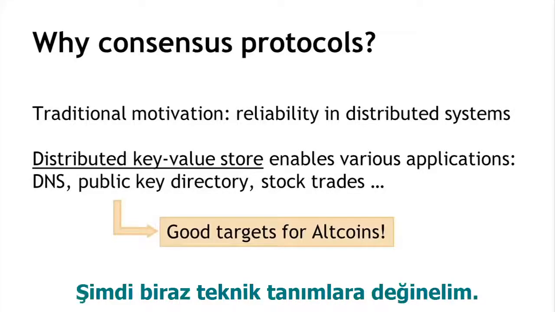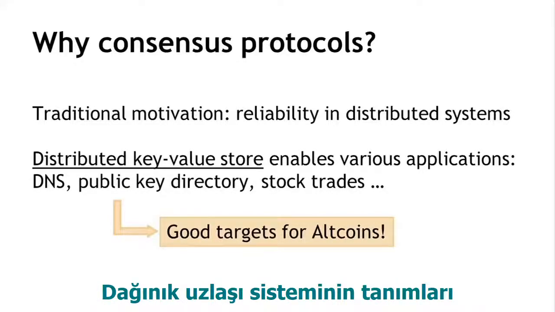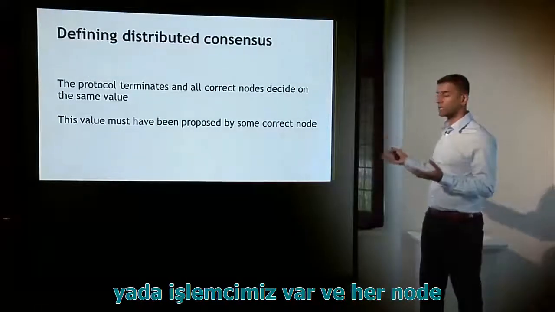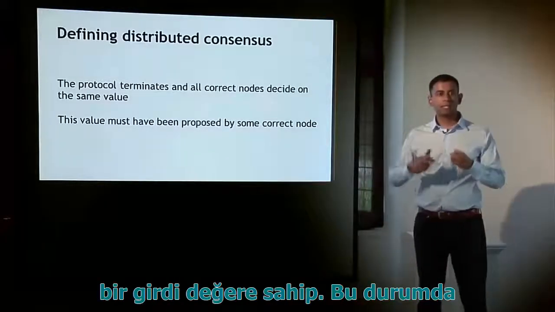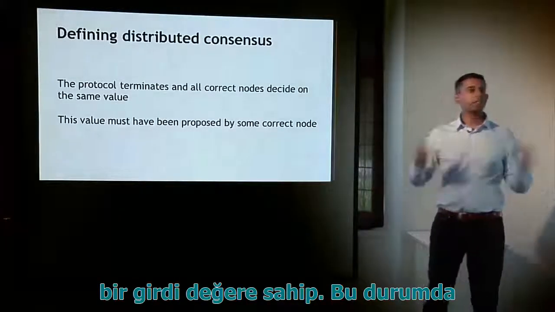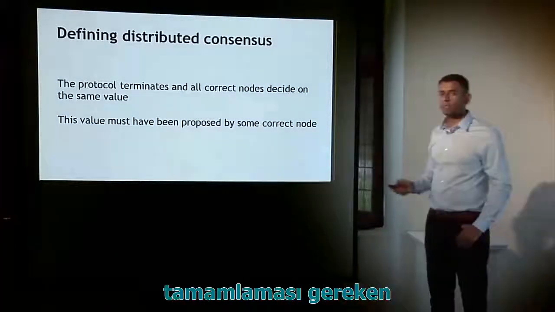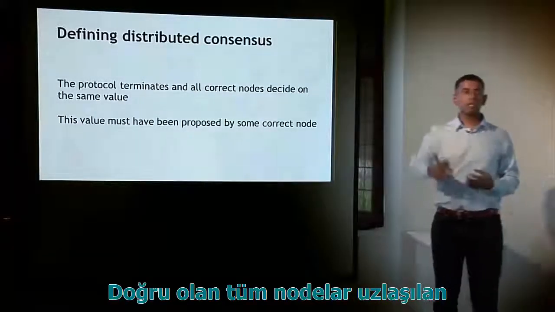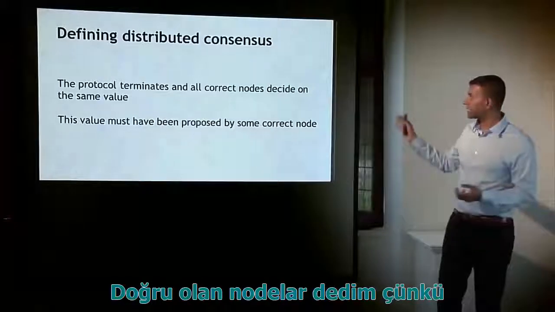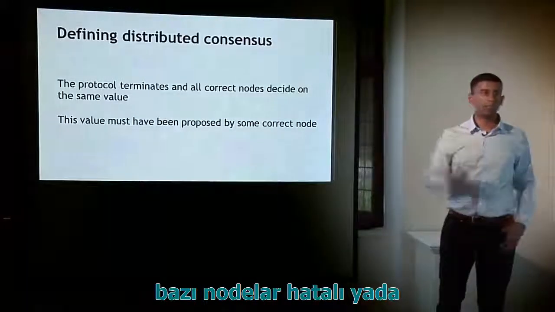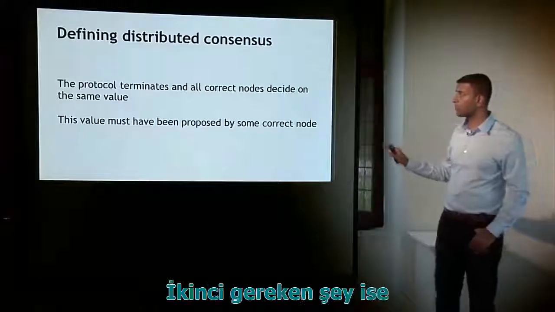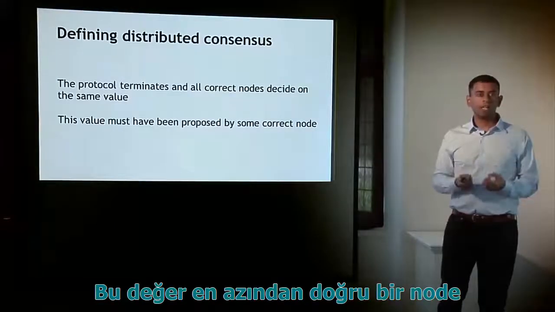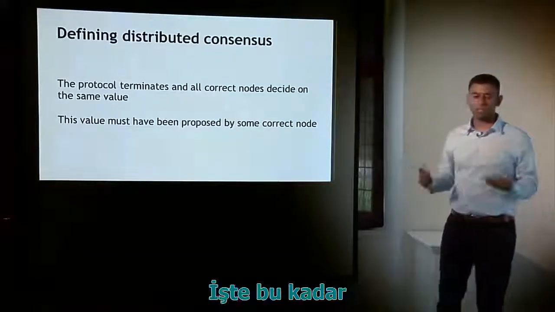Okay, let's go to a technical definition now. The technical definition of distributed consensus is really quite simple. Imagine that there is a fixed number n of nodes or processes, and each of these nodes has some input value. And then a consensus protocol happens, and the two requirements on this consensus protocol are that the protocol should terminate, and all correct nodes should decide on some value, the consensus value. Right? And I say correct nodes because some of the nodes might be faulty or even outright malicious. And the second requirement is that this value that they agree upon cannot be an arbitrary value, but it should be a value that was proposed as input by at least one of these correct nodes.